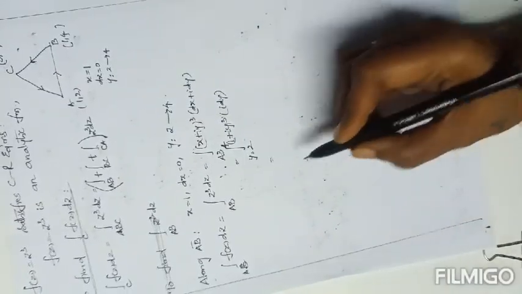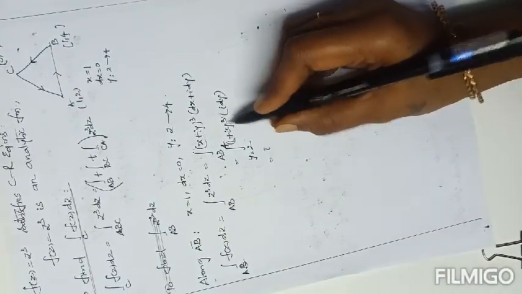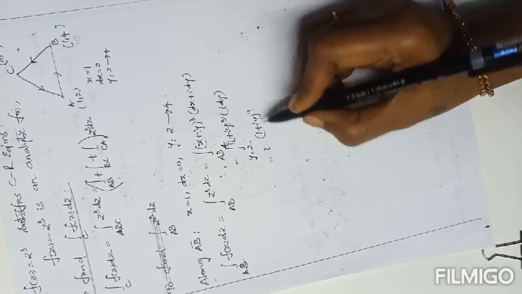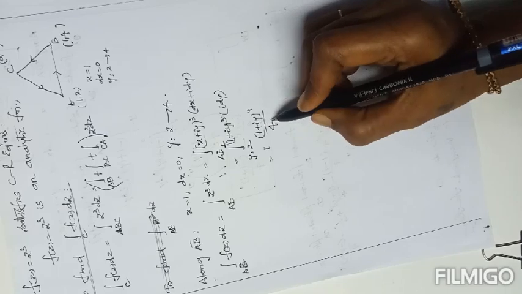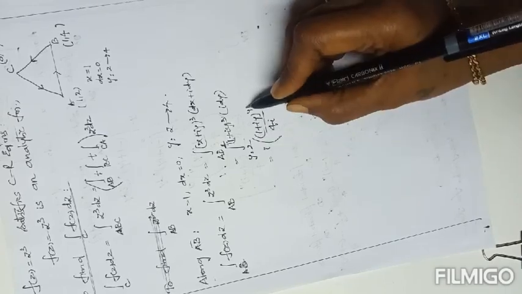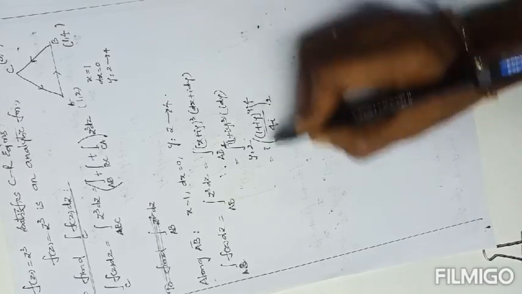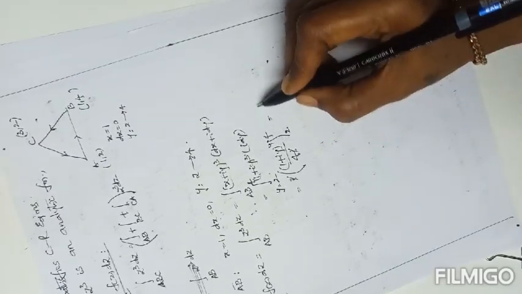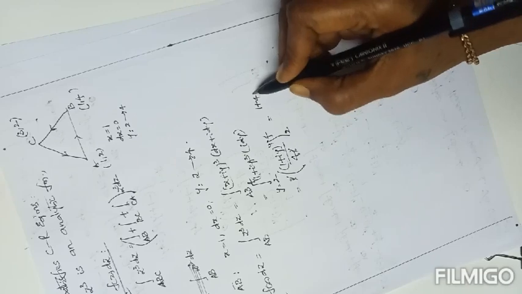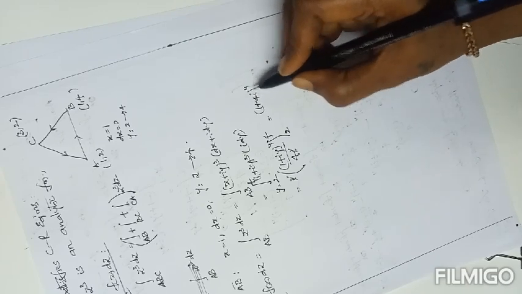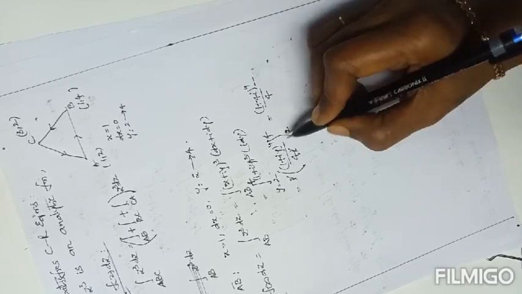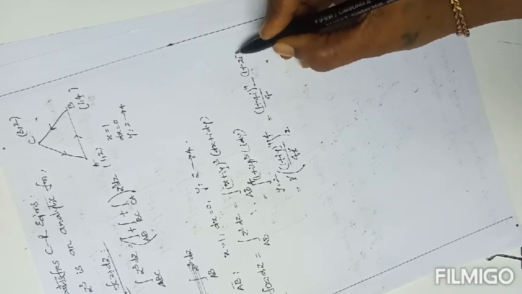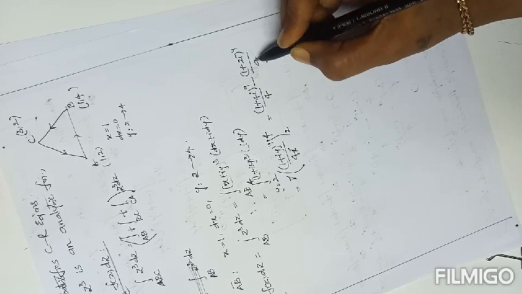That equals, i is a constant, (1 plus iy) whole power 4 by 4, but the coefficient of y is i, so in the limits 2 to 4 the i gets cancelled. For the upper limit, in place of y, (1 plus 4i) whole power 4 by 4, minus, for the lower limit, (1 plus 2i) whole power 4 by 4.